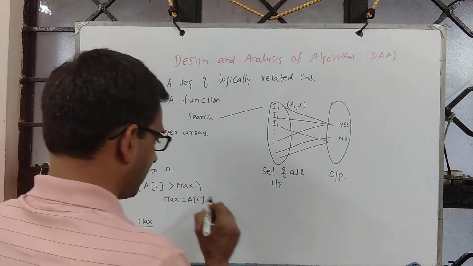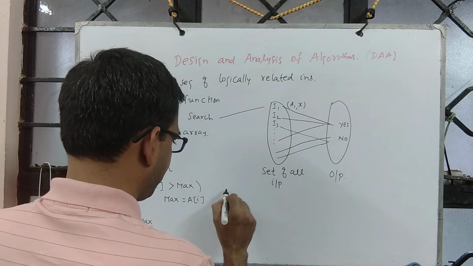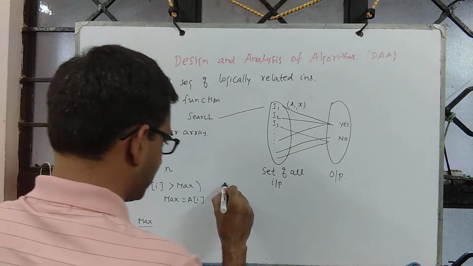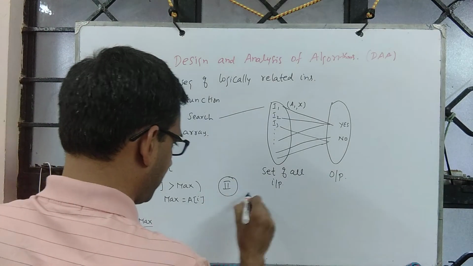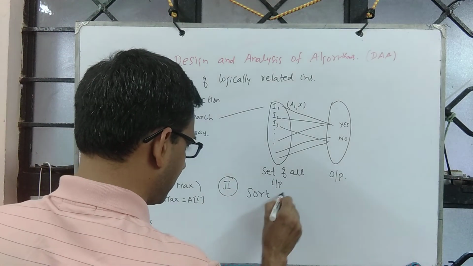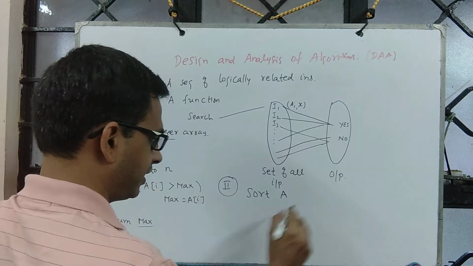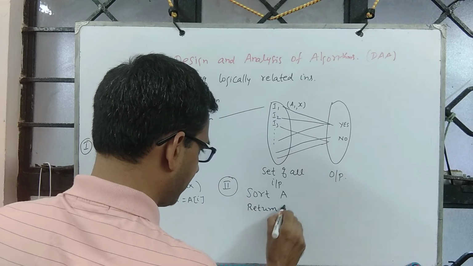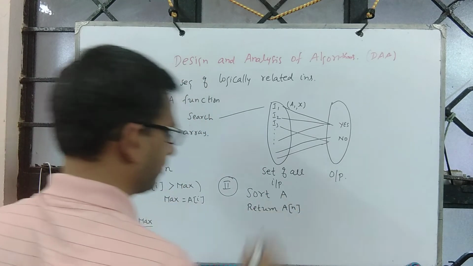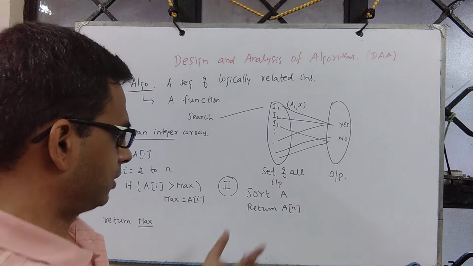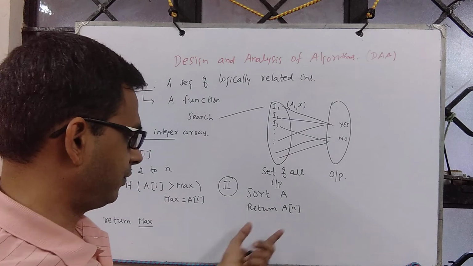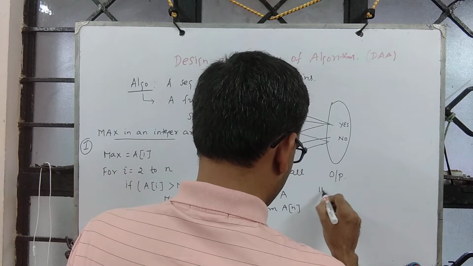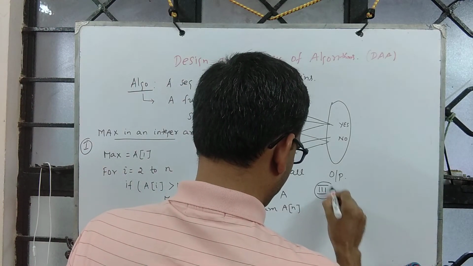So remember, this is one way of finding max. I can also do this approach too: you sort array A, say in increasing order, and you return the last element, A of n. So this is one more way of doing this, and one can also do a third approach.